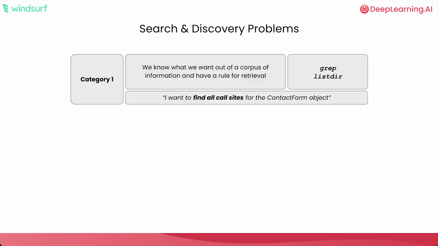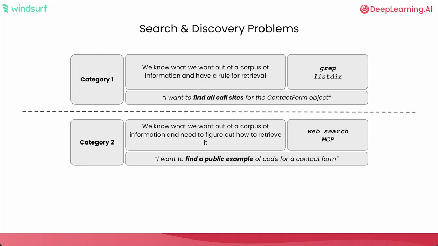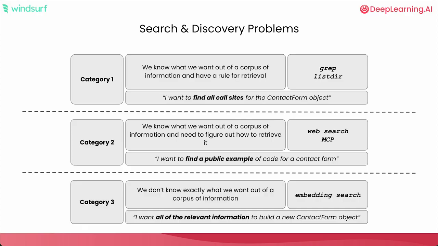There are certain tasks where we know what we want out of corpus information, and there's a rule for retrieval, something like grep. There's certain kinds of search and discovery tasks where we know exactly what we need to get, but we just don't know how to get it. Maybe I need to do a web search because I know there's an example for a contact form object out there. I just need to figure out how to get there. And the third category is usually kind of vague, where I just want all the relevant information to do a task. I don't really know exactly what it is, but I know my overall outcome is to build, in this case, a new contact form object.